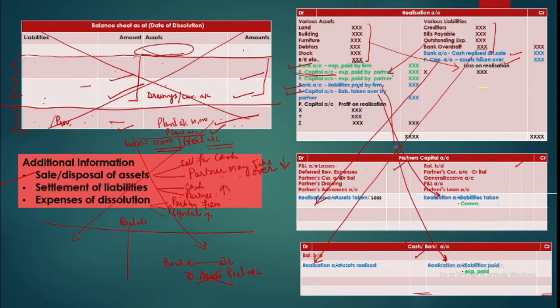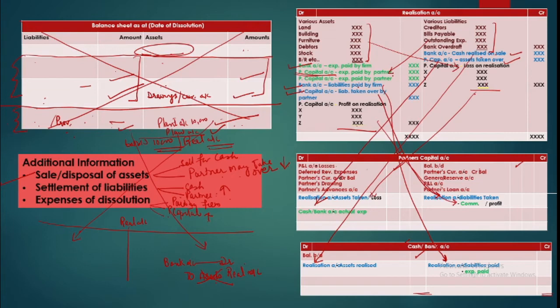Then we will balance out this account and we will find out profit or loss. So if the difference is coming on the debit side, it is a profit. Difference coming on the credit side is a loss. So now we'll post this profit or loss also. Loss will be debited and profits will be credited.